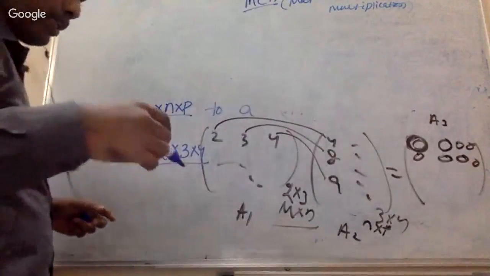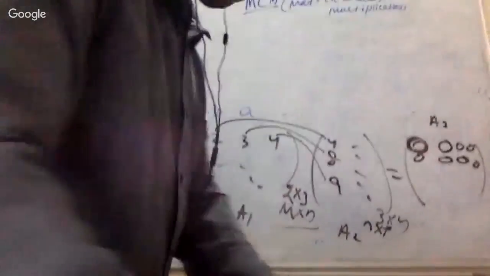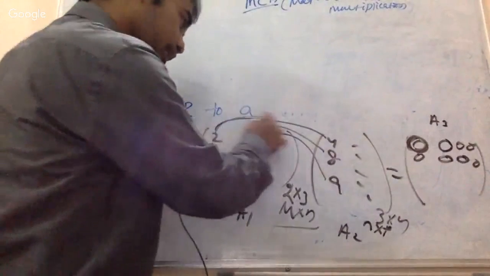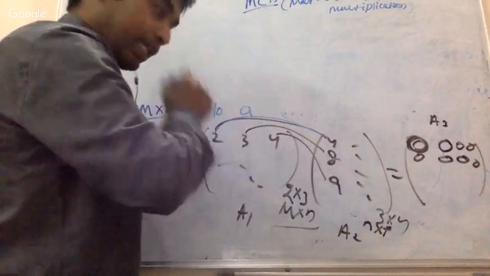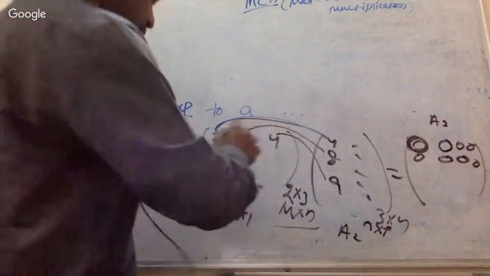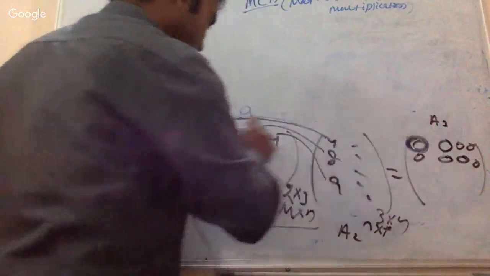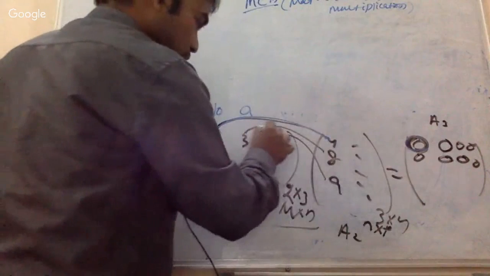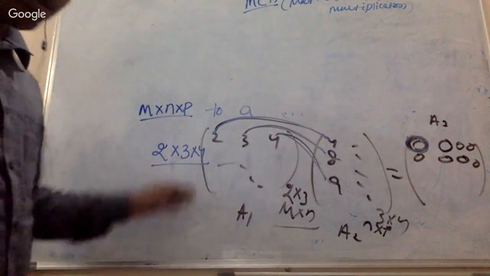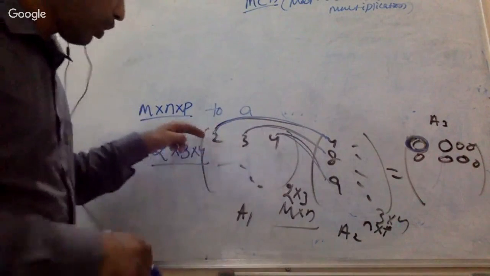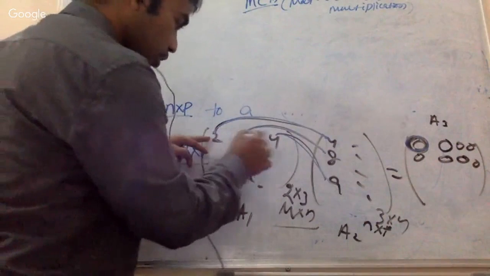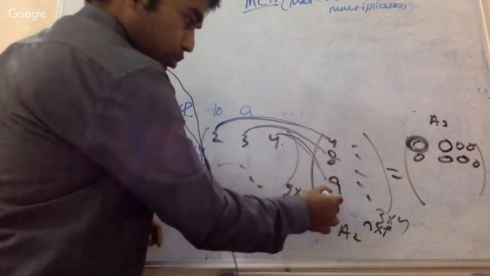Just think about it in this way. This particular element is going to be multiplied how many times? In order to get one particular element, how many operations are you doing?